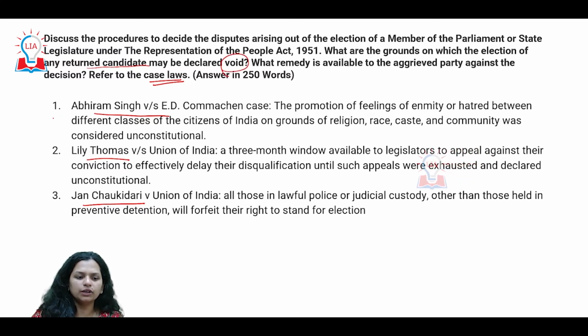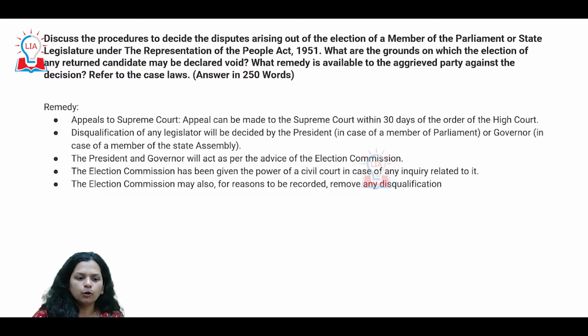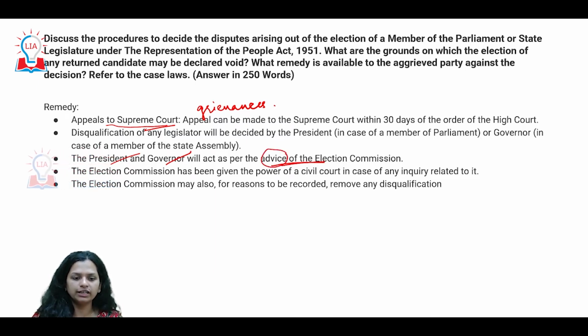So what has the Supreme Court said in these particular scenarios? What you can also talk about, it's actually a slightly longish question, so I'm only mentioning the pointers here. The remedies: how you can appeal to the Supreme Court to get your grievances redressed from the highest justice provider in the country, and how the executive authorities should be acting according to the advice of the constitutional body, the Election Commission.